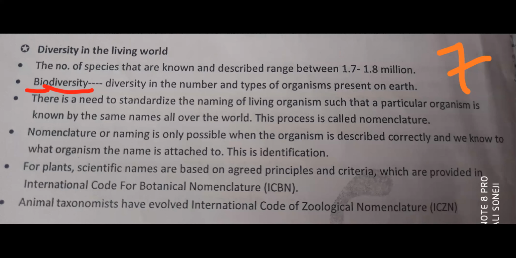So the problem is that the same thing is there, but its name varies from place to place. That gives wrong data about how many living organisms are present on earth. Because if here we say keri, and in another place they call it aam, we think keri and aam are both different types of living organisms. Yes or no? Do you agree with this?